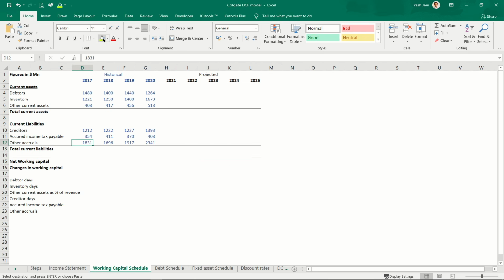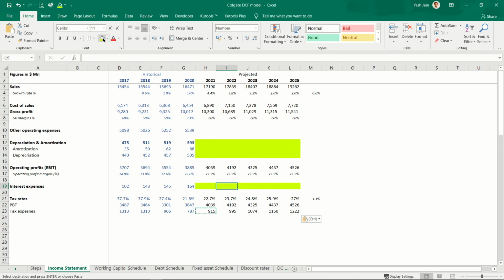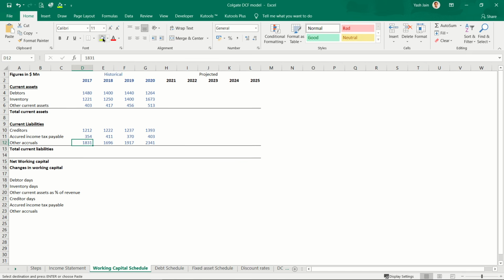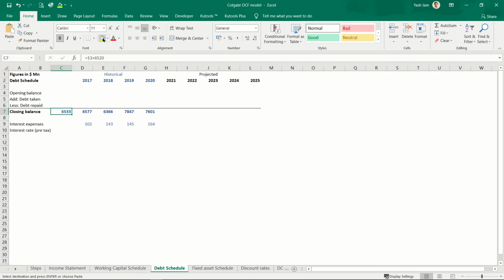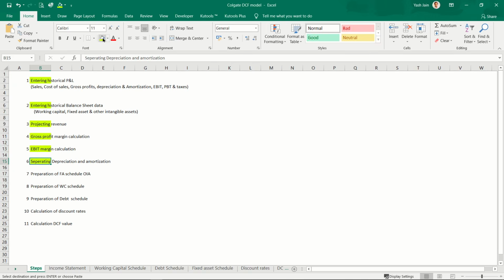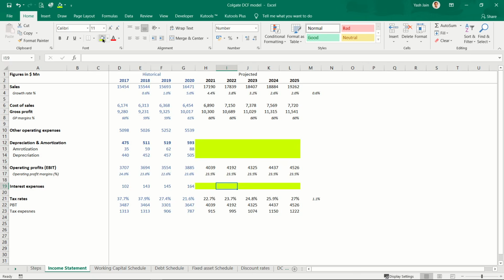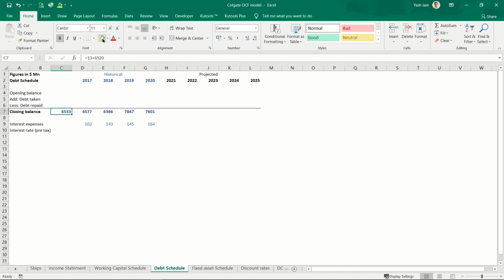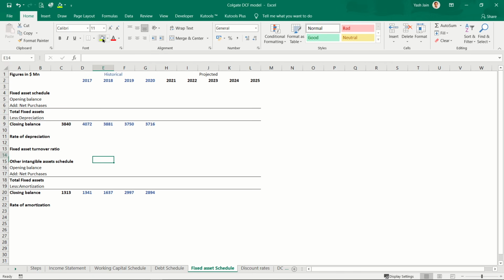So now let's move towards the next sheet, that is the working capital schedule, debt schedule and fixed asset schedule. In my steps list, the next step is preparation of the fixed asset schedule and other intangible asset schedule. So let's move to this fixed asset schedule here. I have these closing balances. Last year's closing balance will be my next year's opening balance. I can simply copy paste this formula.